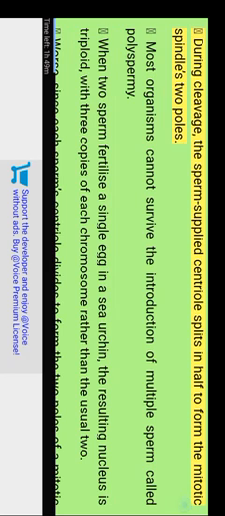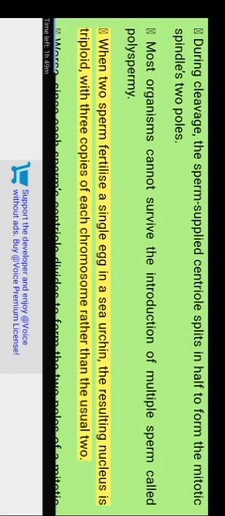During cleavage, the sperm-supplied centriole splits in half to form the 2 poles of the spindle. Most organisms cannot survive the introduction of multiple sperm, called polyspermy. When 2 sperm fertilize a single egg in a sea urchin, the resulting nucleus is triploid, with 3 copies of each chromosome rather than the usual 2. Worse, since each sperm centriole divides to form the 2 poles of a spindle, instead of a bipolar spindle separating the chromosomes into 2 cells, the triploid chromosomes might be divided into as many as 4 cells.